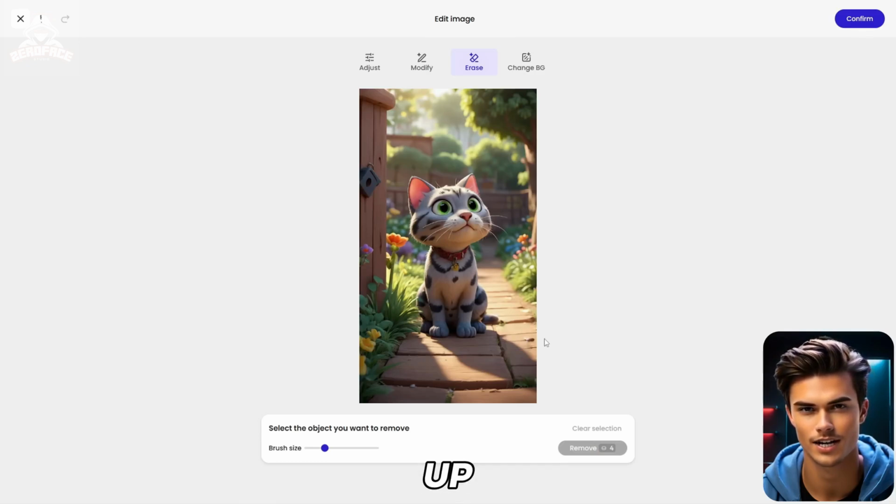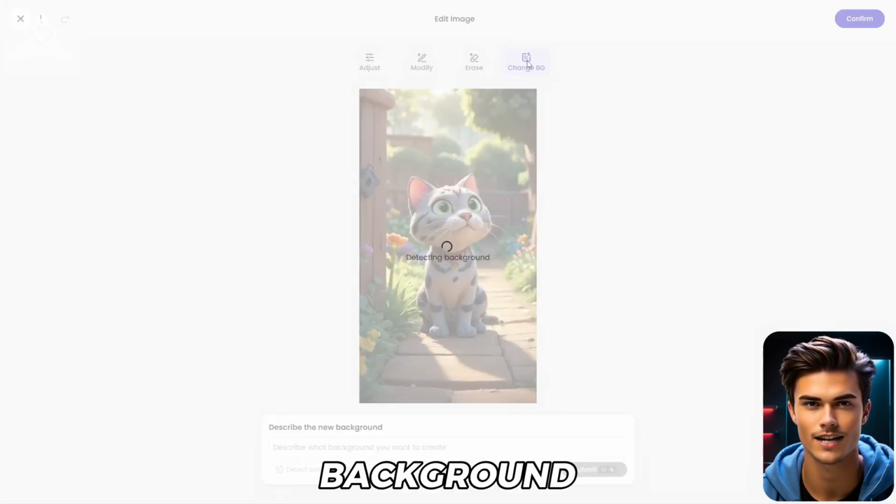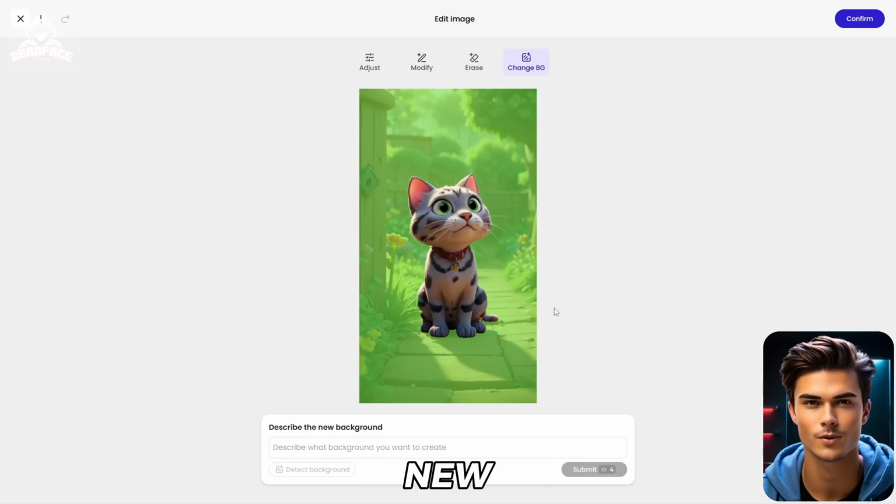Now, to touch everything up, there's a background changer feature, which will automatically detect the background, and just by using a prompt, you can generate a new one. But since my background looks good, I'll leave it as it is.